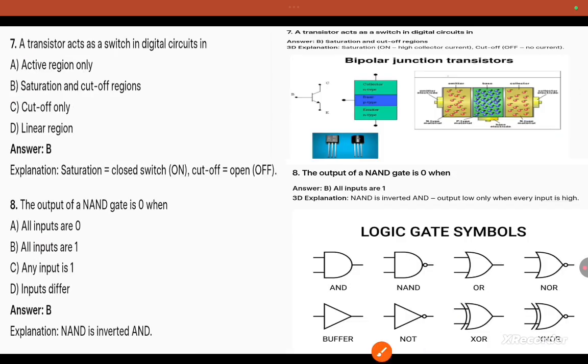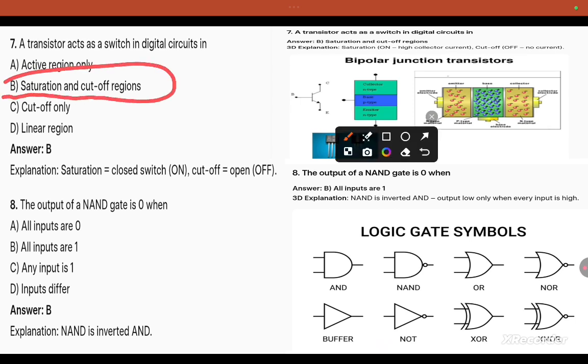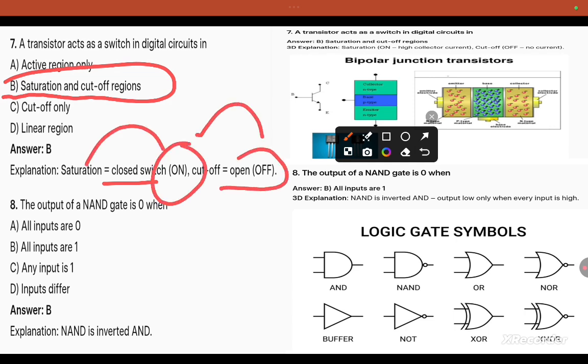Question number 7, a transistor acts as a switch in digital circuits. At what region? That is at saturation and cutoff regions. Saturation is the closed switch, cutoff is the off. Switch on at saturation, switch off at cutoff.